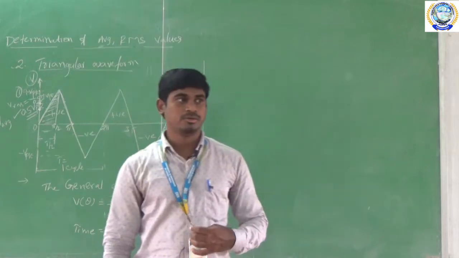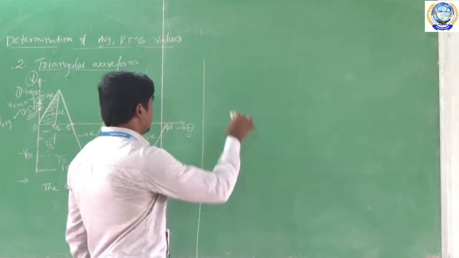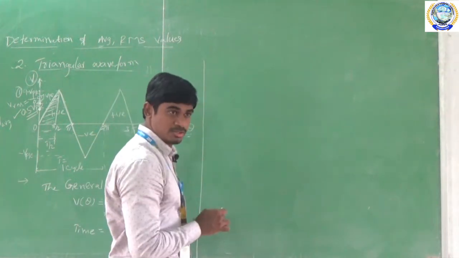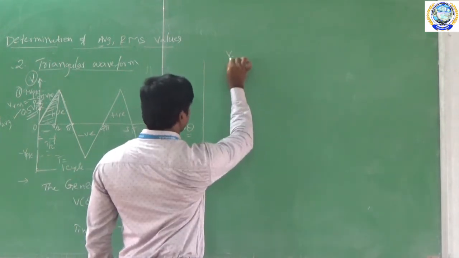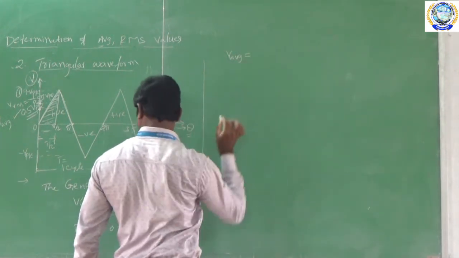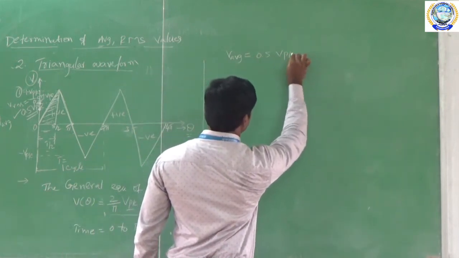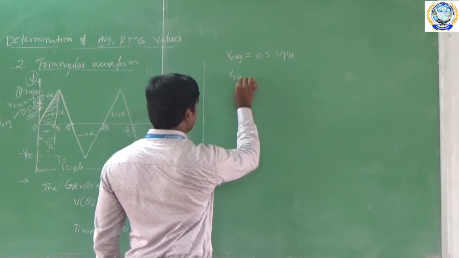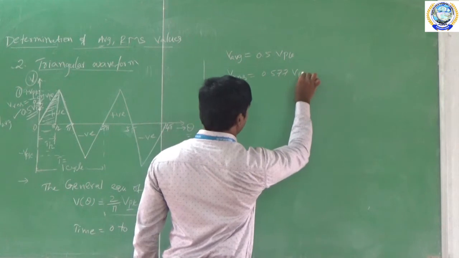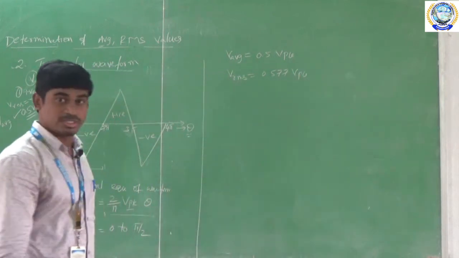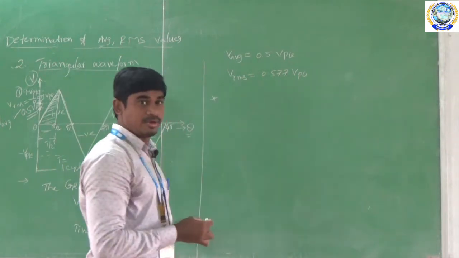Next, we are going to see the form factor and peak factor. What is the formula for the form factor and peak factor? We have some definitions there. Before that, we know the V average formula for the triangular waveform: we derived 0.5 into Vpk, and VRMS is equal to 0.577 into Vpk. So these are the RMS and average values. Now I am going to calculate the form factor and peak factor.